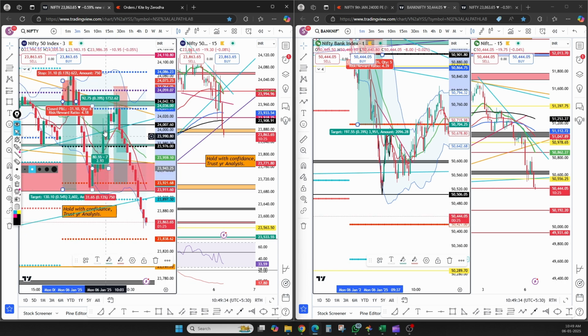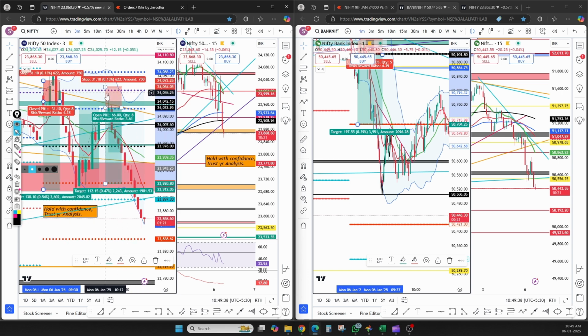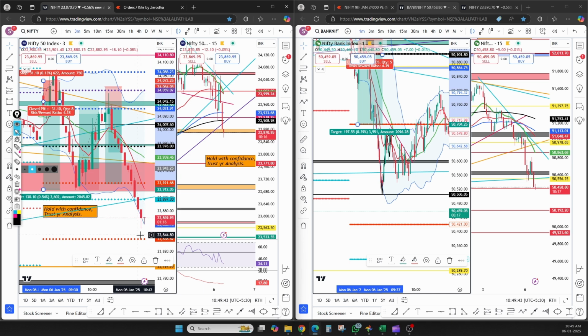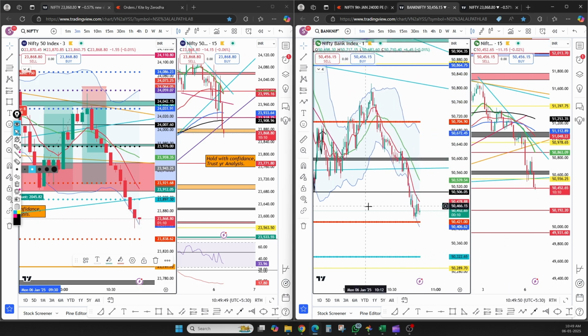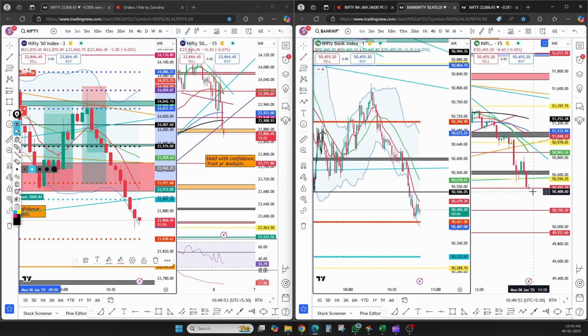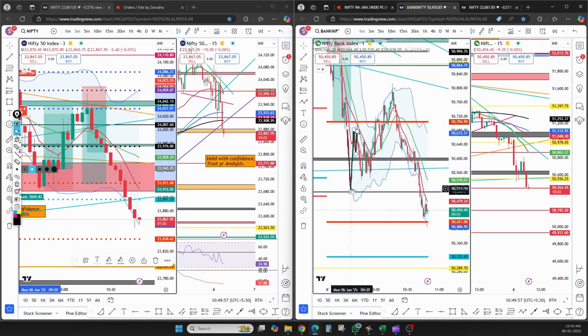Then I took a reversal, so I have no complaint on this reversal trade, but again I have a complaint on this selling trade. Now see, it is forming a hammer at this support level. Here we also have a pivot, this support and trend line. So it might go like a V-shaped recovery again.